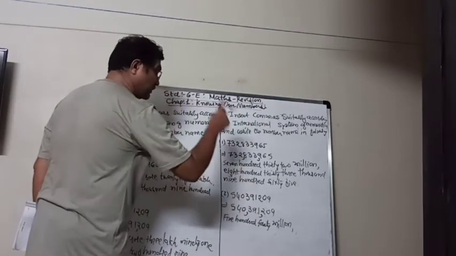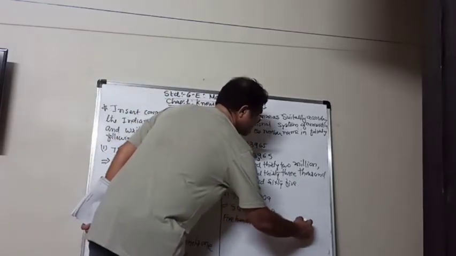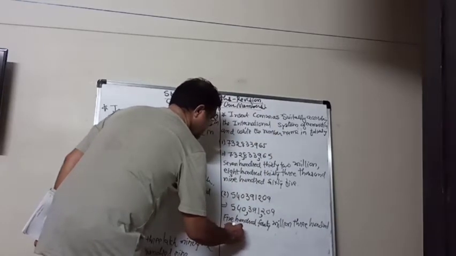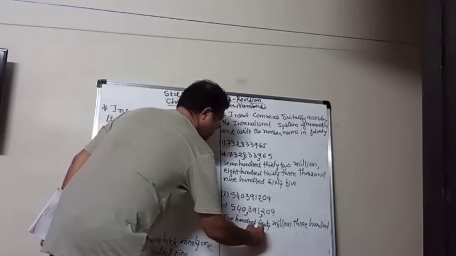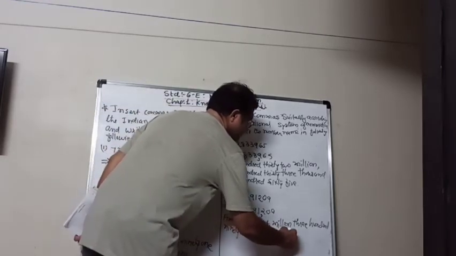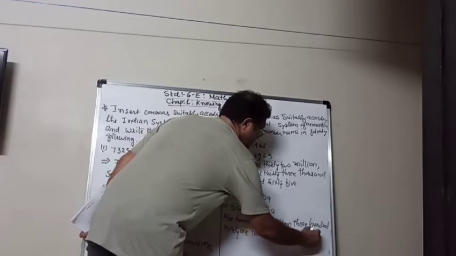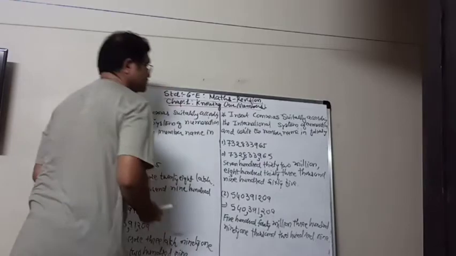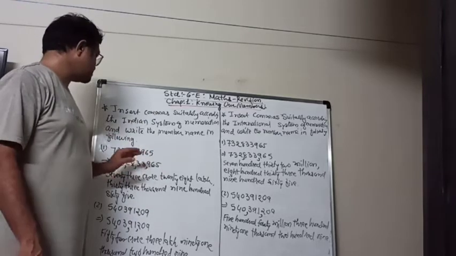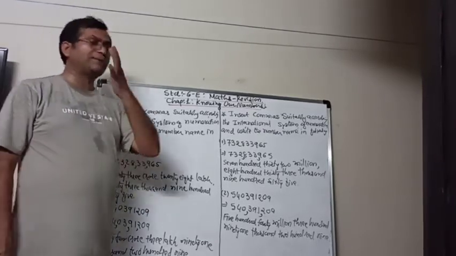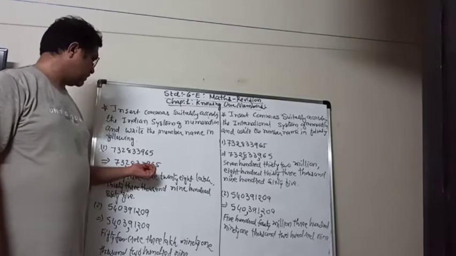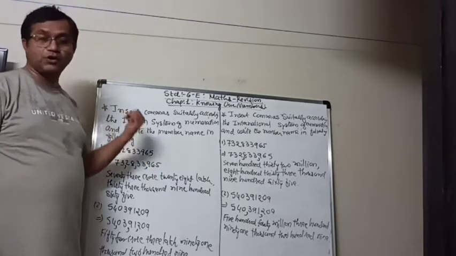Then 391,000. 391,209. So, Indian system we are already familiar with it, that 3 digit, 2, 2 and so on, and we know the place value and the number, like units place, 10, 100, 1000, 10,000, lakh, 10 lakh, crore and so on.